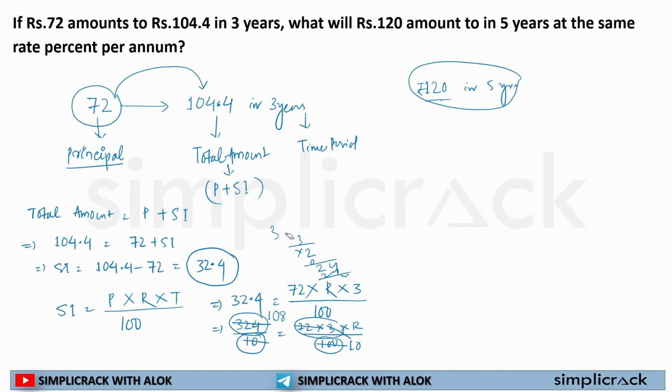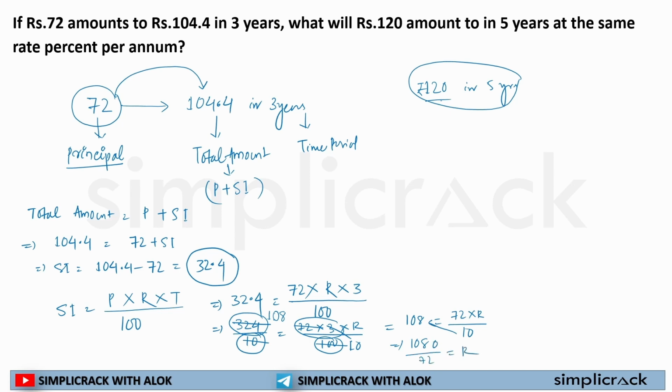Okay, so I hope you are getting that. So if I divide 324 by 3, it will be 108. Now, what am I left with? 108 is equal to 72 multiplied by R divided by 10. Okay. So if I solve it, 10 will be cross multiplied here, divided by 72 is equal to R.